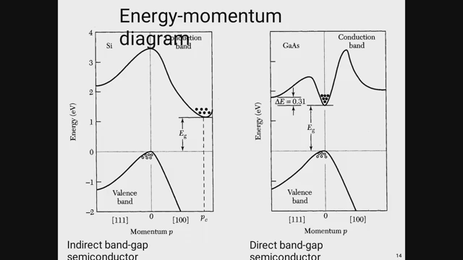Similarly, in case of indirect band gap, the valence band and conduction band both are not lying on the same line. That means the maxima of the valence band and the minima of the conduction band are not lying on the same line. Here in case of direct band gap like gallium arsenide, we can see that the maxima of the valence band and the minima of the conduction band both are lying on the same line. That is why it is called the direct band gap. But in case of silicon, both are not lying on the same line. That is why it is called the indirect band gap semiconductor.